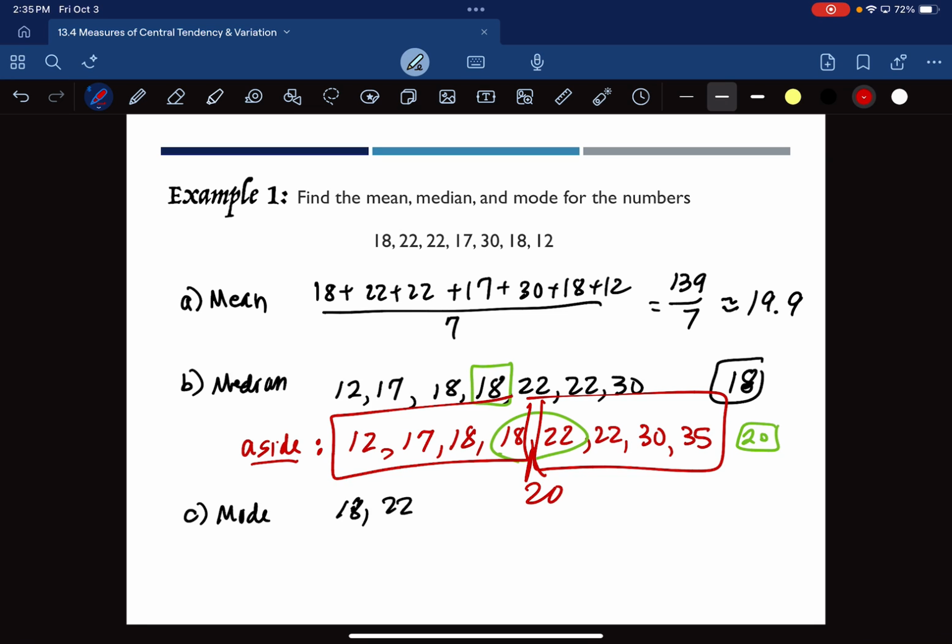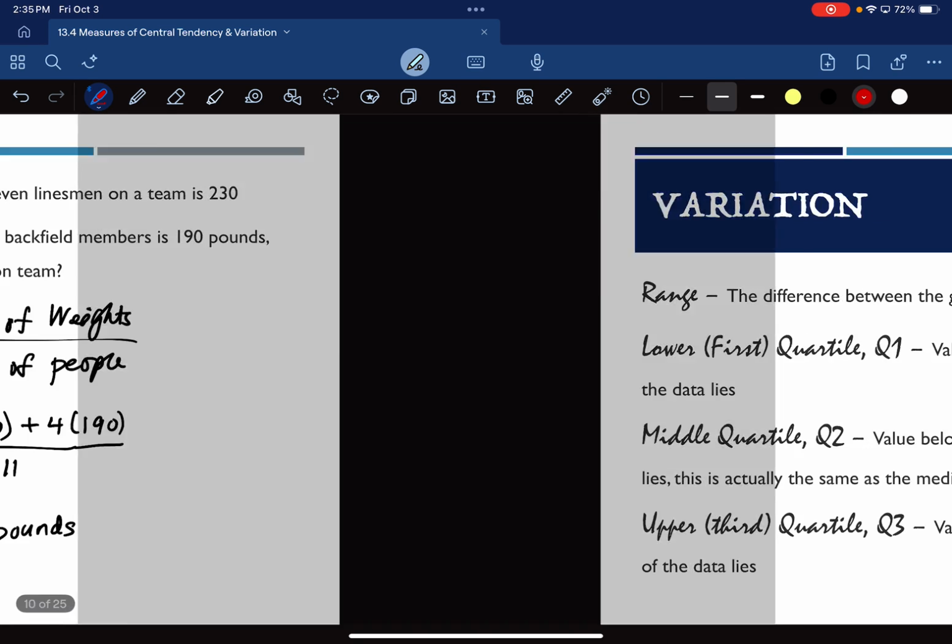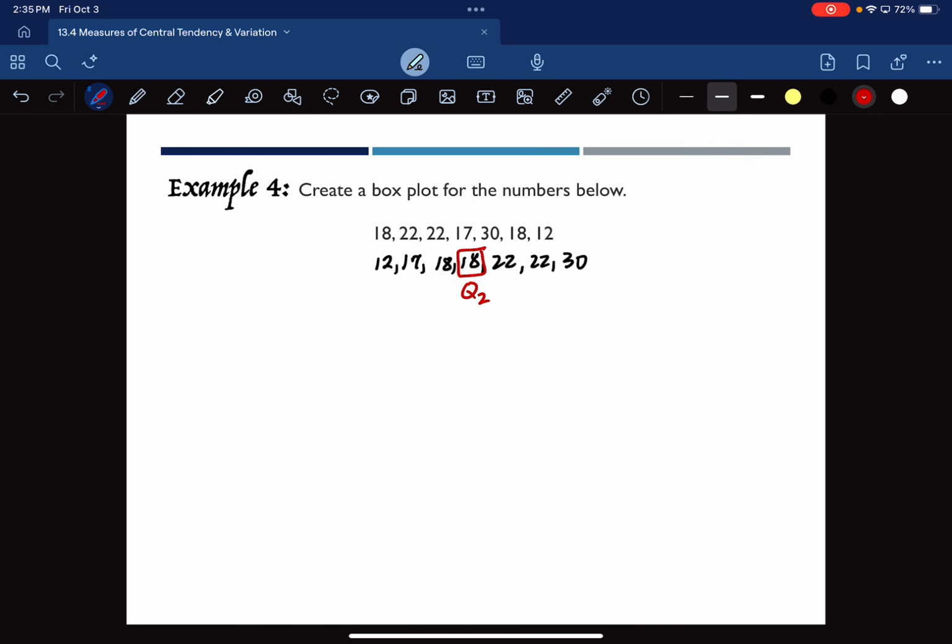Okay, so if we've got an even number of values, we don't leave anything out of our looking at the values that are left. But when we have an odd number of values, which we do on ours, we're going to ignore that value now. Okay? So now we're only going to consider the values that are before Q2, and we want to identify what's the middle value there. 17. That's Q1. And do the same thing on the upper end. What's the middle value on the upper end? 22. This is Q3. And then the first value is our lower extreme, and the last value is our upper extreme.